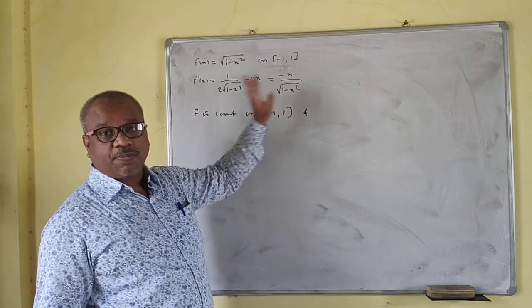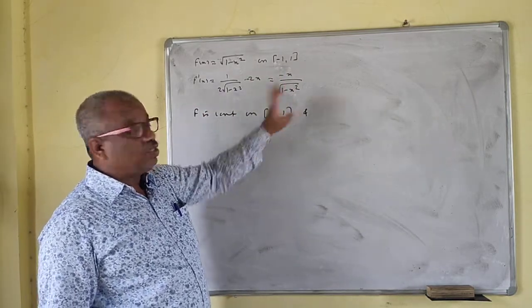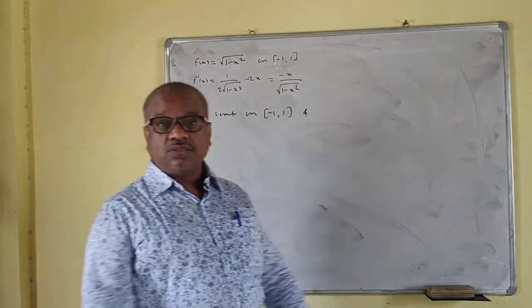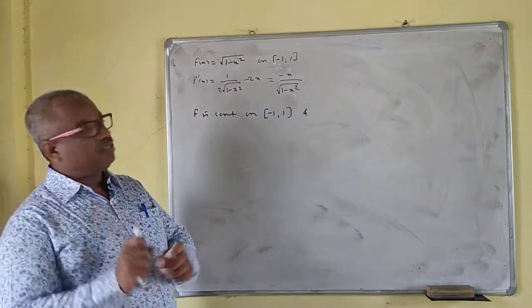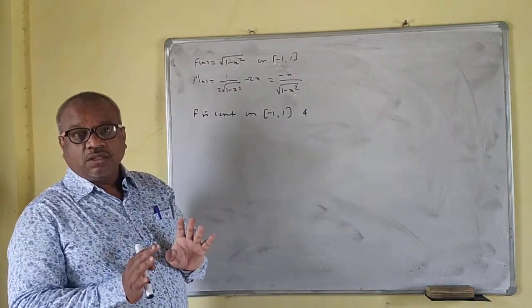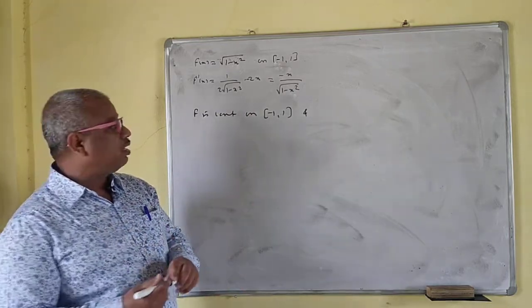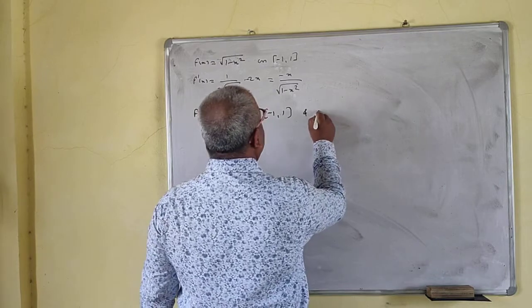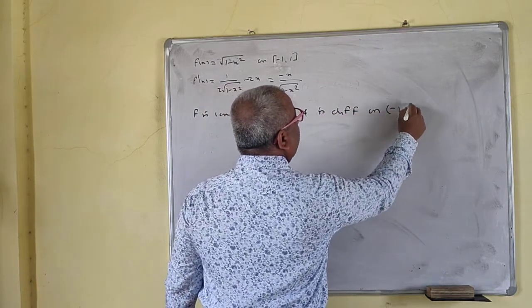And now, is the function differentiable? This is numerator upon denominator. If x is equal to 1 or x is equal to minus 1, your denominator will be 0. So your function is not differentiable at 1 and not differentiable at minus 1. But we are in the open interval minus 1, 1, where minus 1 is not there and 1 is also not there. So that means it is differentiable on the open interval minus 1, 1.